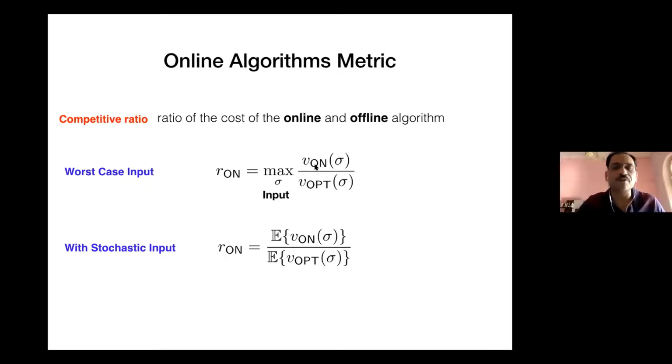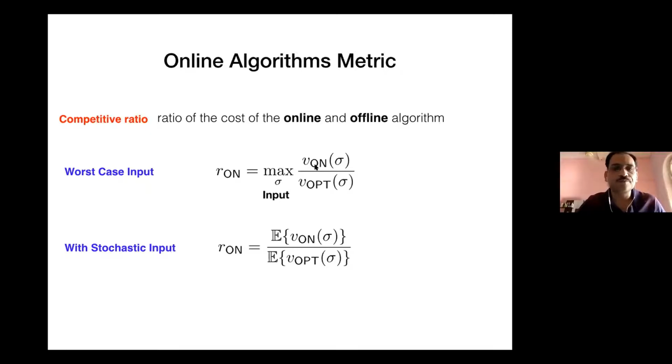Typically in online learning, you care about regret because you can show that the regret is bounded or sublinear with respect to the time horizon. Here, in most cases, we can't do it. So a more reasonable metric is the competitive ratio, which is the ratio of the two.